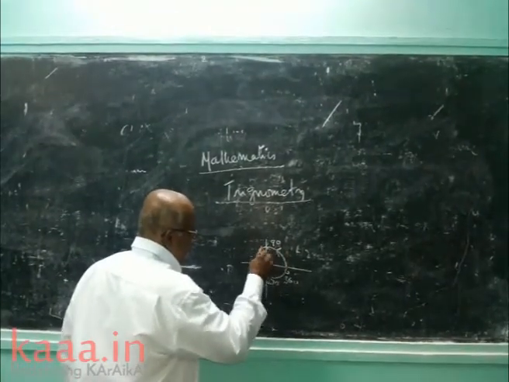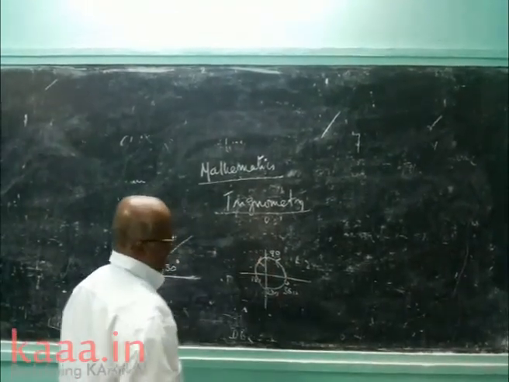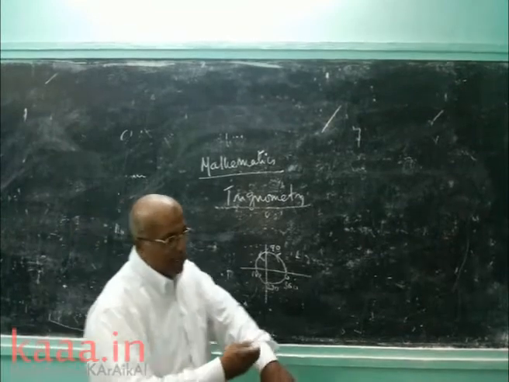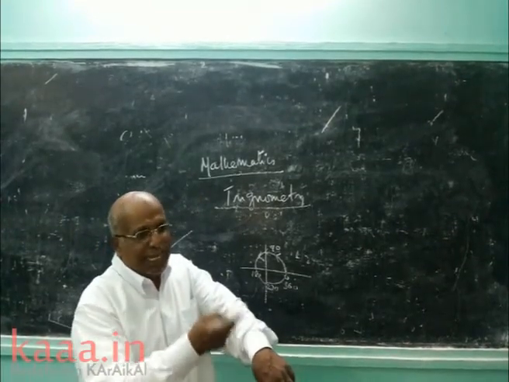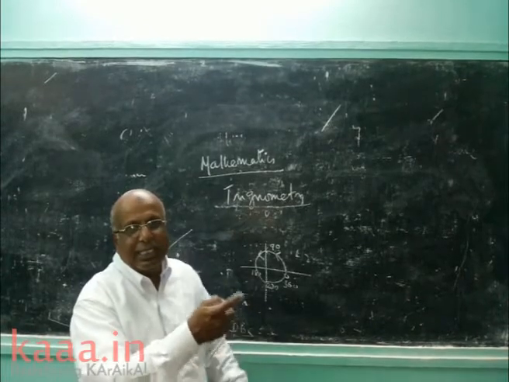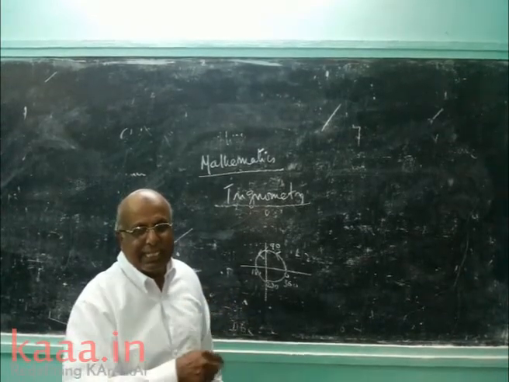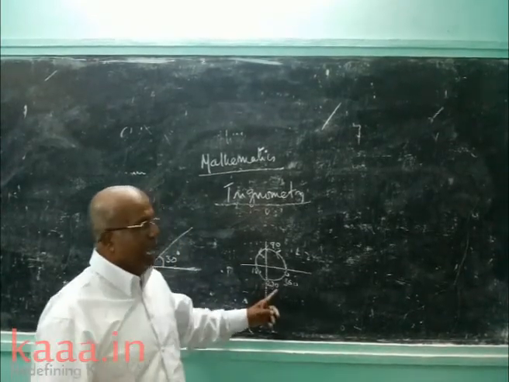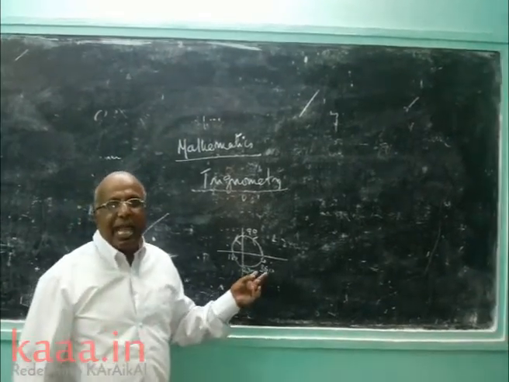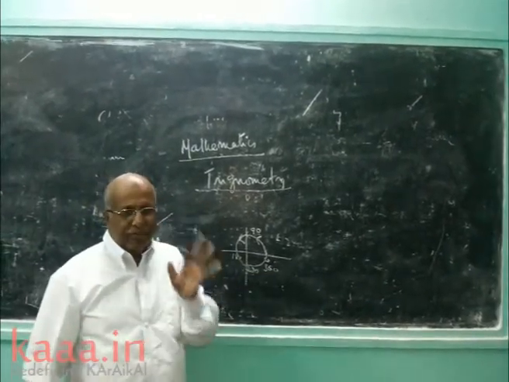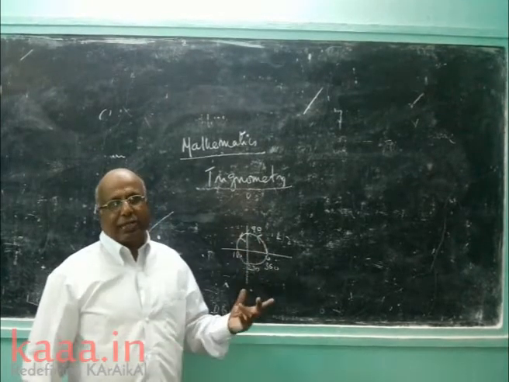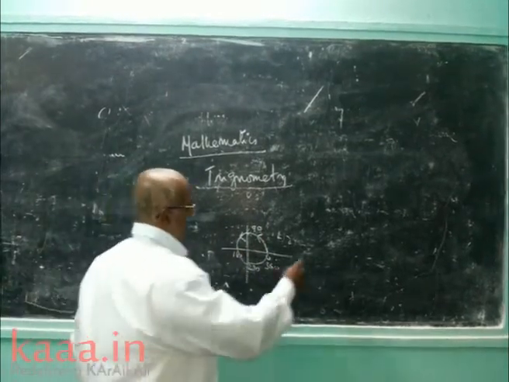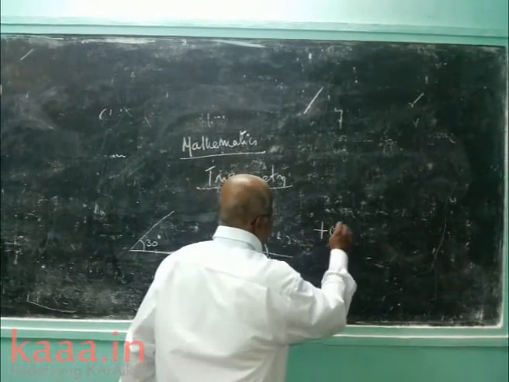Now it is rotating in anti-clockwise direction. You see the watch. Watch is having rotation clockwise, 1, 2, 3, 4. Suppose the watch rotates 12, 11, 10, 9, it is called anti-clockwise. In trigonometry, we are considering anti-clockwise direction. First, to measure the angle, we are taking anti-clockwise direction. Anti-clockwise direction is always positive.